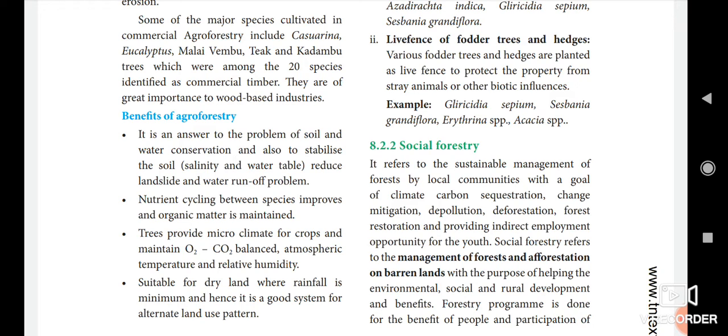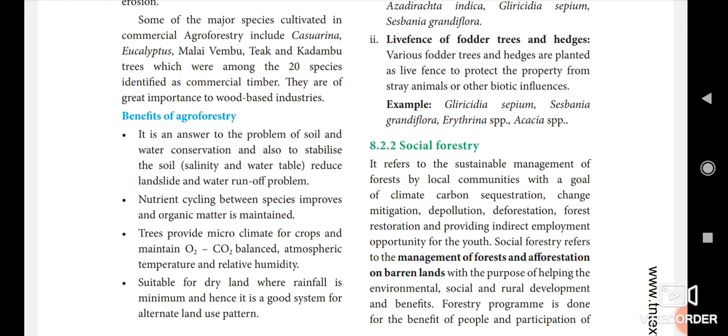Here it is an answer to the problem of soil and water. It conserves soil and water and also stabilizes the soil. Stabilizing the soil means it maintains the salinity and water table. Then it reduces landslide and water runoff problems. Nutrient cycling between the species improves and organic matter is maintained.